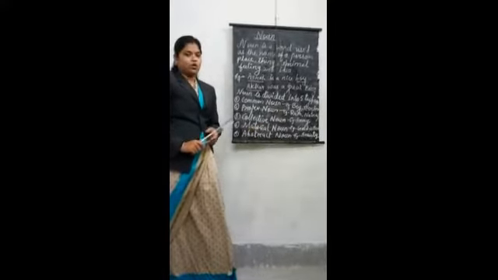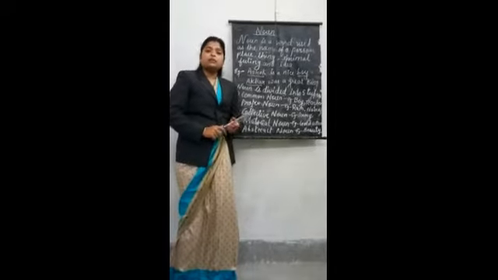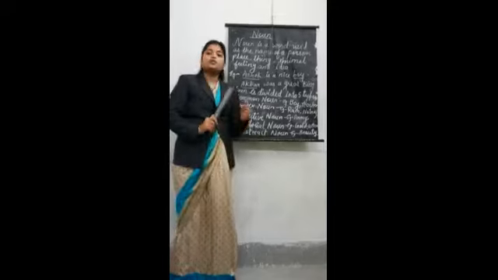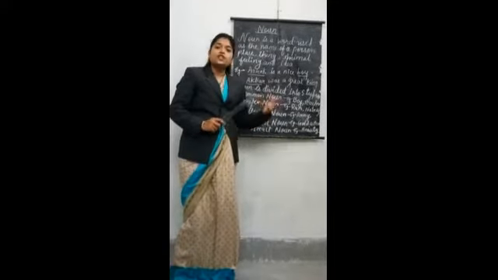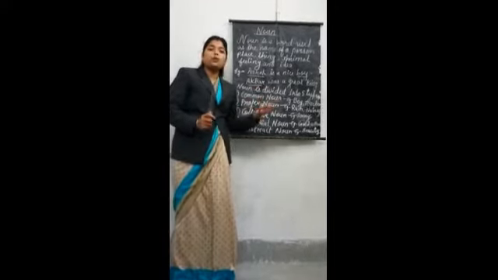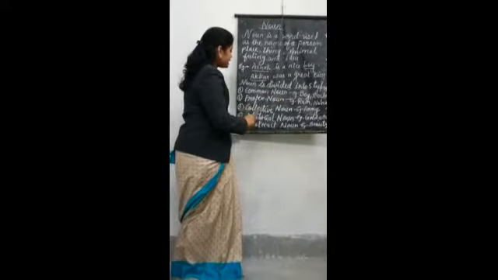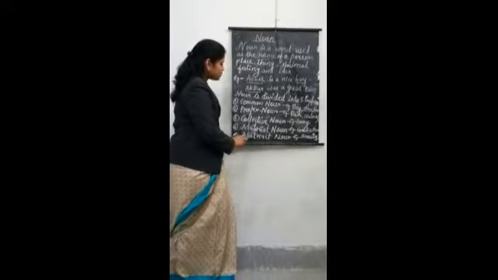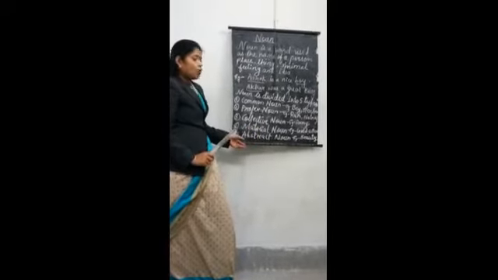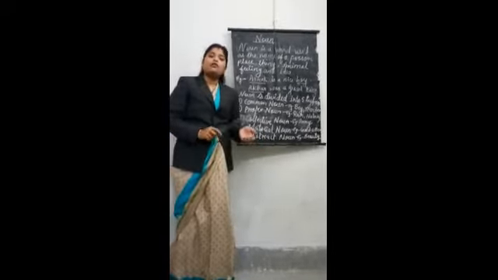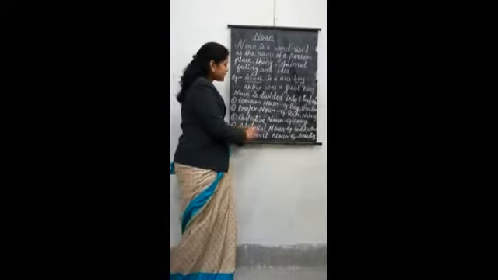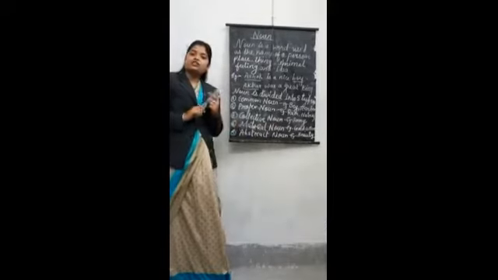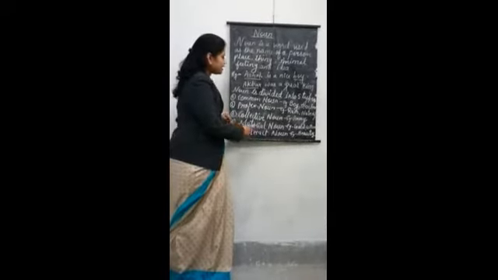Third is collective noun. What is collective noun? When we speak about a group of people, that is a collective noun. For example, army of soldiers or jury of judges. We are speaking about a group of people. So that is a collective noun. Next is material noun. What is material noun? When something is extracted from nature, it is a material noun. For example, gold, cotton: these things are extracted from nature, and that is a material noun.